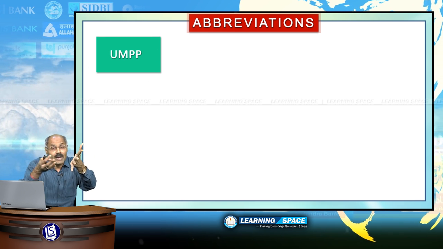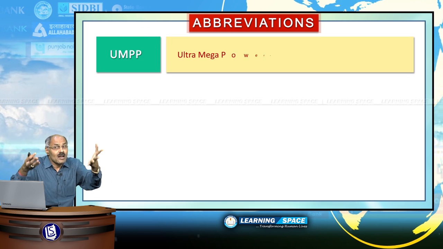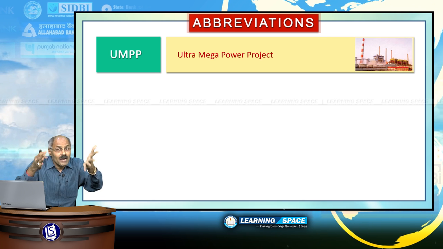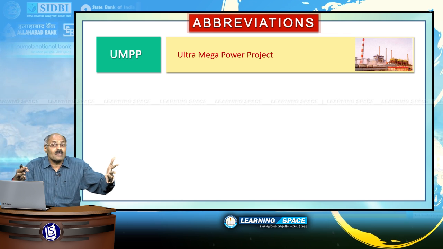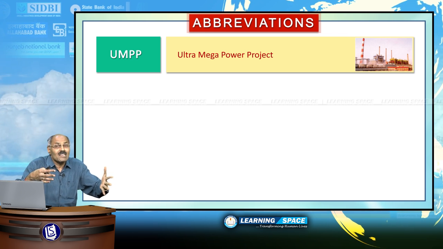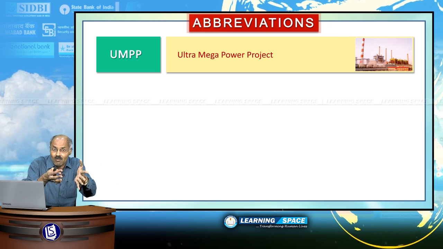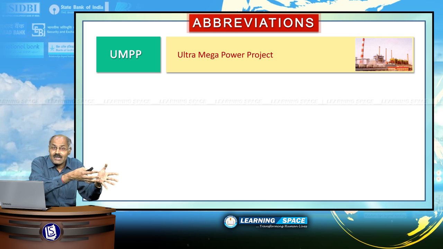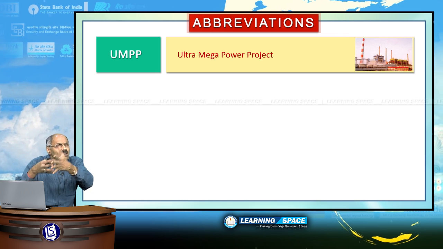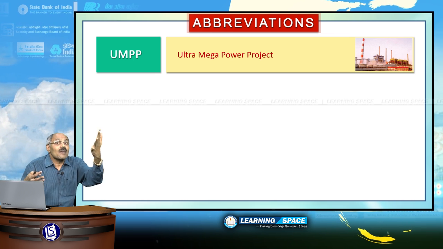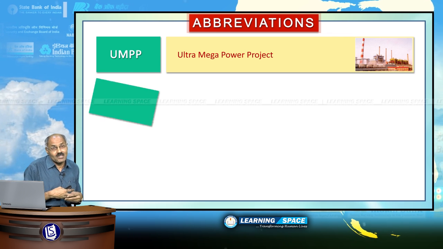UMPP is Ultra Mega Power Project. You may ask, what is Ultra Mega Power Project? Ultra Mega Power Project is basically a coal based power project where the production capacity is around 4000 megawatt. Mundra Power Project, Sasan in Madhya Pradesh, Krishnapatnam in Andhra Pradesh. These are all examples of ultra mega power projects, please don't forget.